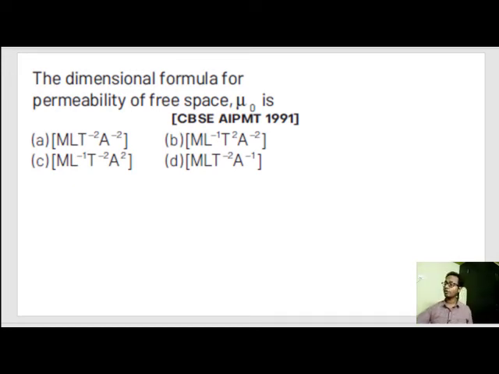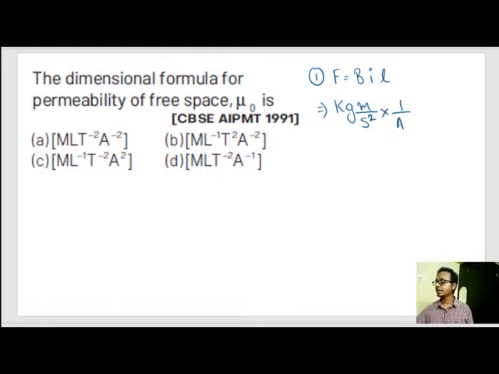The dimensional formula for permeability of free space is mu naught. That means they are asking us the dimensional formula for mu naught. The first formula we know is force is equal to magnetic field into I into L, or B equals force by I L. The unit of force is kg meter per second square, and current itself is ampere, and 1 by length becomes 1 by meter, which is equal to the unit of magnetic field.